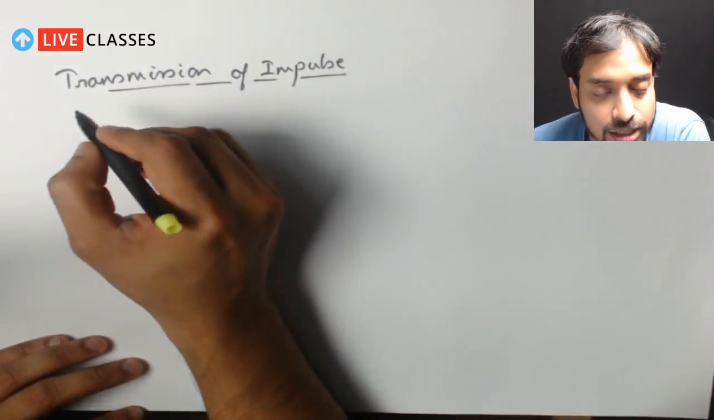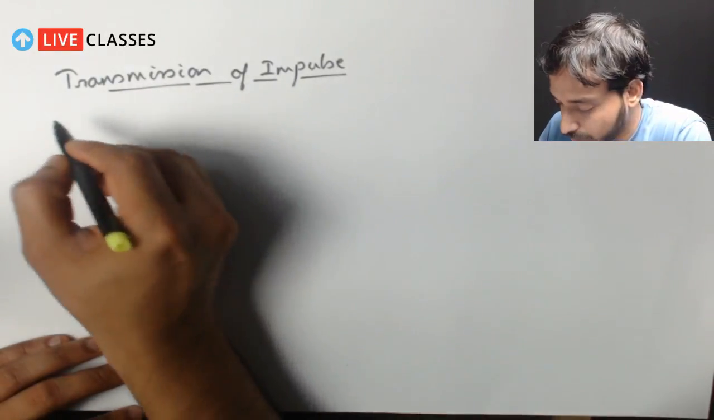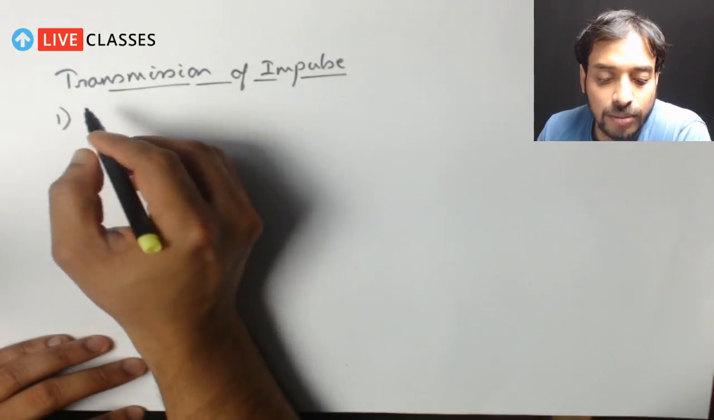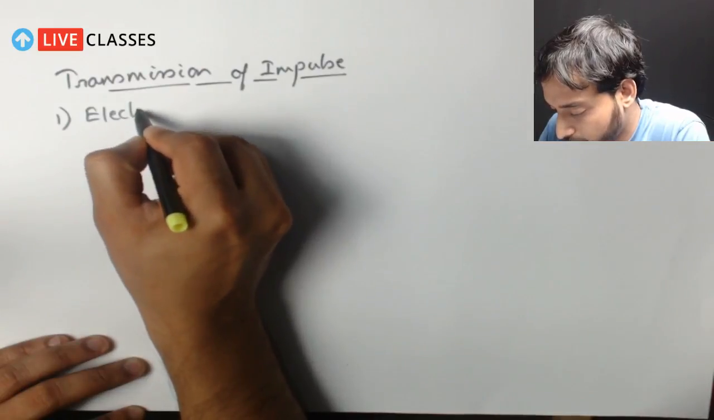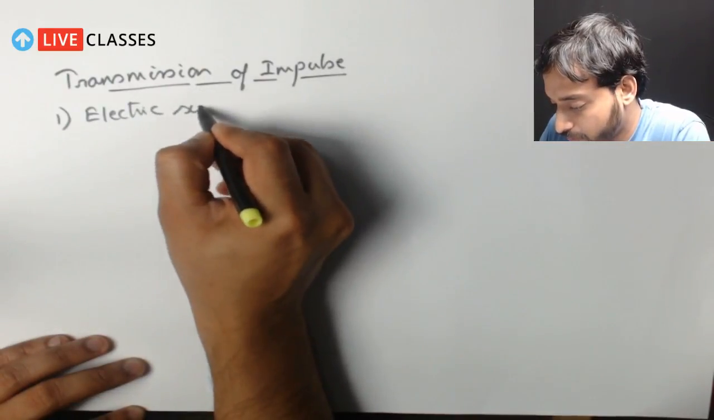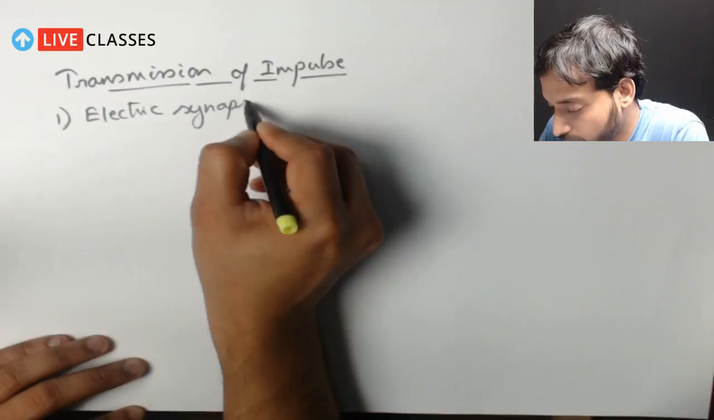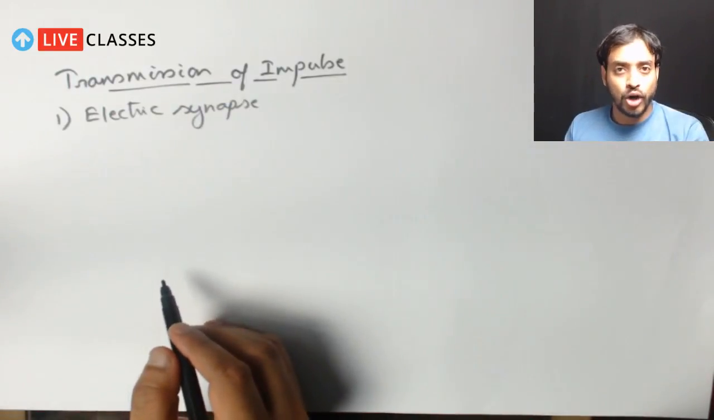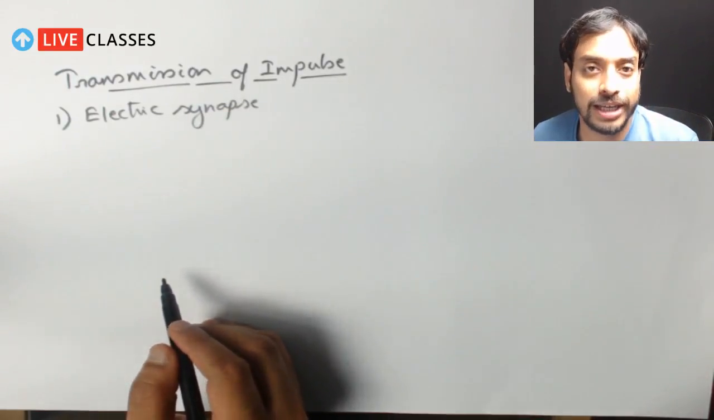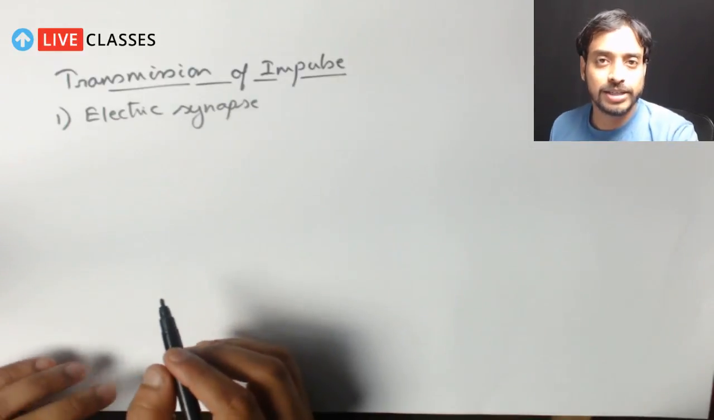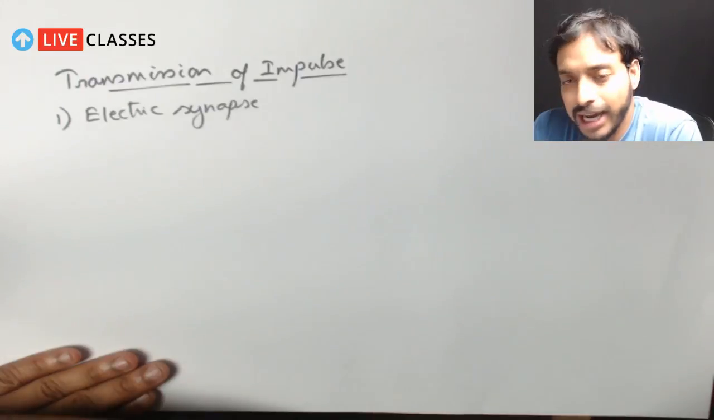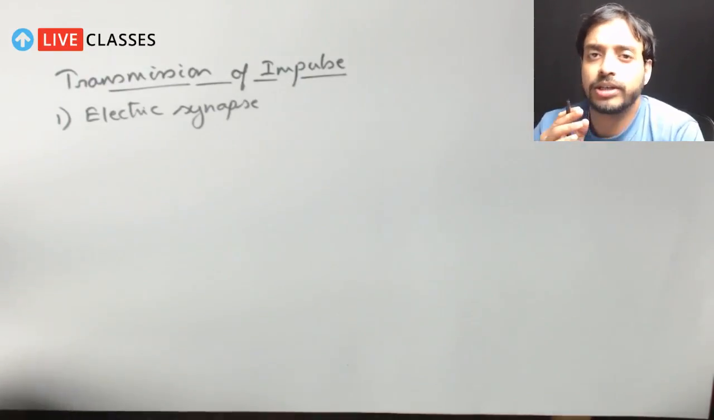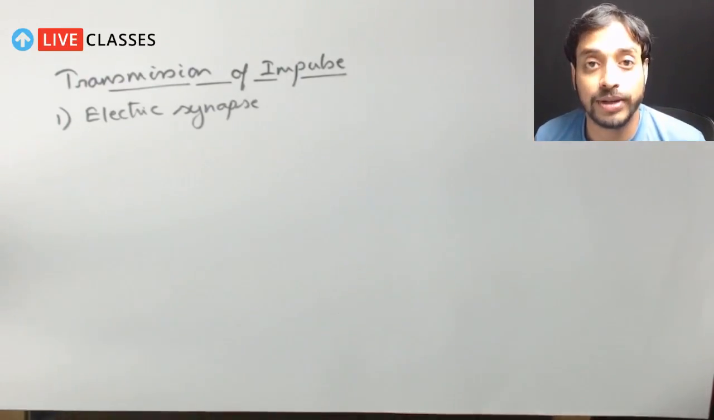So okay, let's talk about the transmission. The first type we'll talk about is the electrical synapse. This is very interesting because you have got a bit of an idea about the chemical synapse. Now what about the electrical synapse? Are you confused about this? Because I think you have already made out what is happening in the case of the chemical synapse.